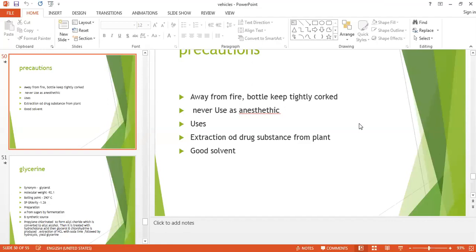It is useful for the extraction of the drug substances from plant origin, and it acts as a good solvent for many organic compounds, that is resins, gums, fats, etc. It is used only when the alcohol in its varying properties with water cannot extract the drug substances from the plant. So in that case, we can use ether.